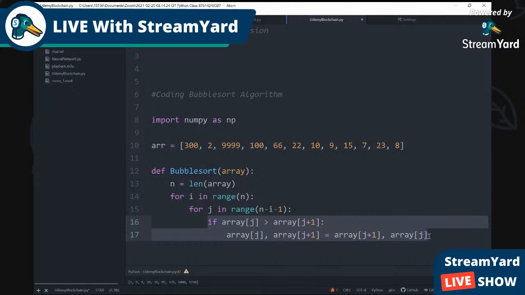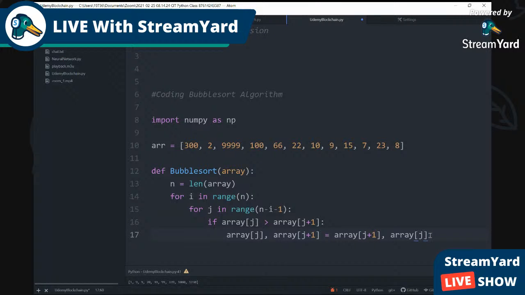we can switch. So if array j is greater than array j plus 1, plus a swap. And then you have right here array j and array j plus 1 equals array j plus 1 and array j.